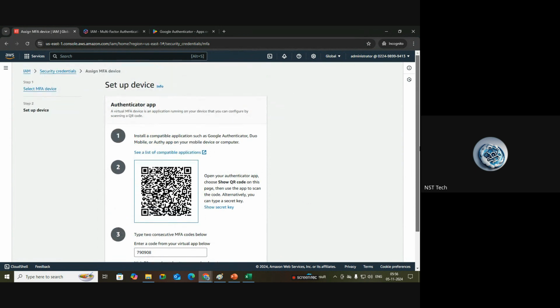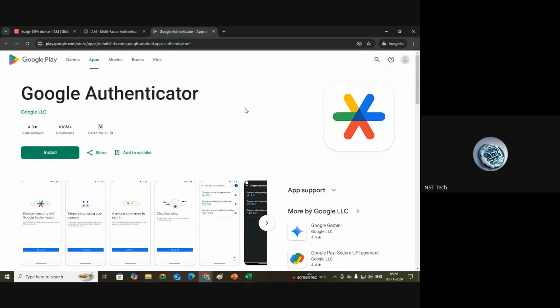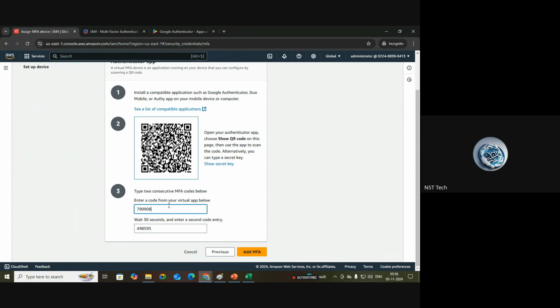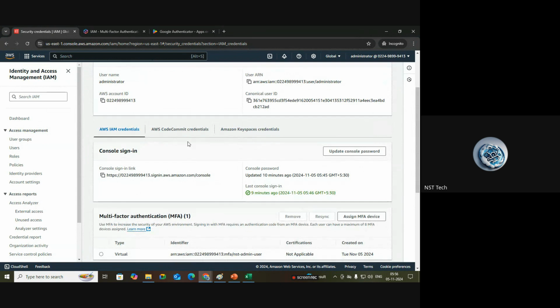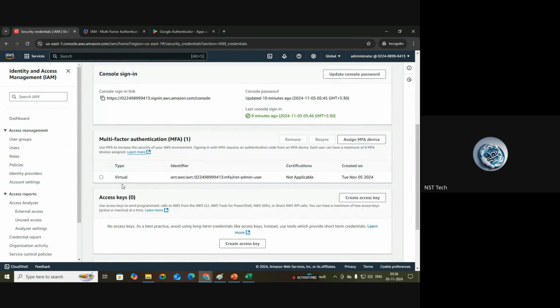So we have to give the device name. We have to select the second option, Authenticator app. We need to install the application on our mobile. We can install Google Authenticator, which will have this logo. Then you click on the plus symbol in your application at the bottom and scan this QR code. Below, you should enter the two continuous codes. Just click on add MFA. So that's it, the MFA device has been added. Now if you look under My Security Credentials in the IAM credentials, you can see it is showing one MFA device now, right? Virtual, and the MFA device name, everything it is showing.